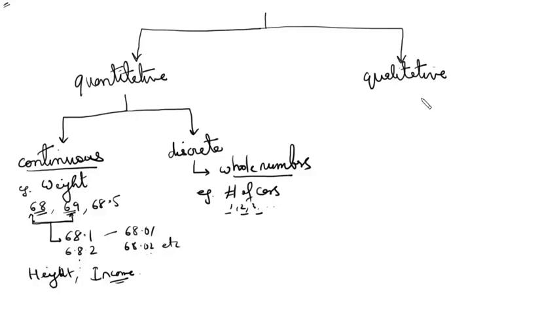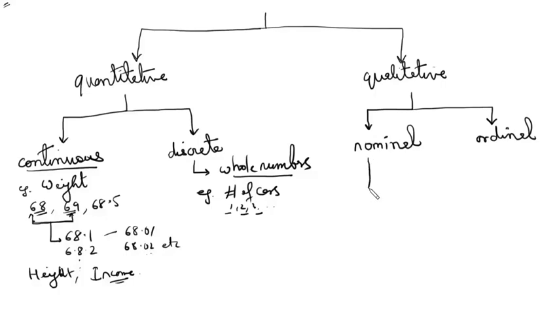Now coming to the qualitative variable side, remember these variables are properties. They do not take numbers. Now this is again divided into two parts. The first is nominal. The second is ordinal. Now what are nominal qualitative variables? Nominal qualitative variables are any categories which do not have any order or any hierarchy.